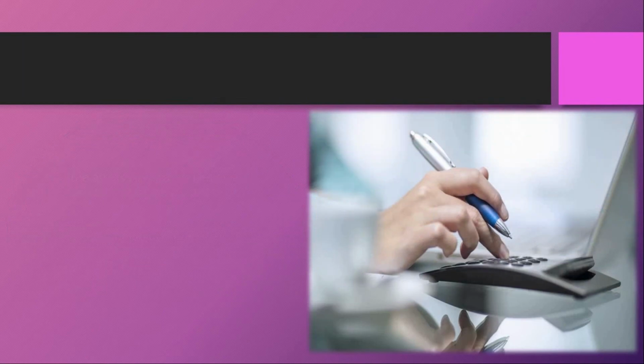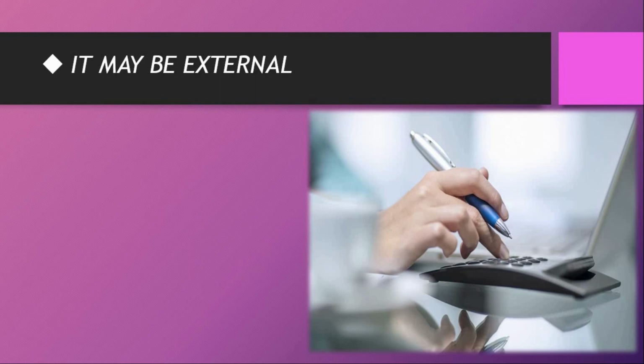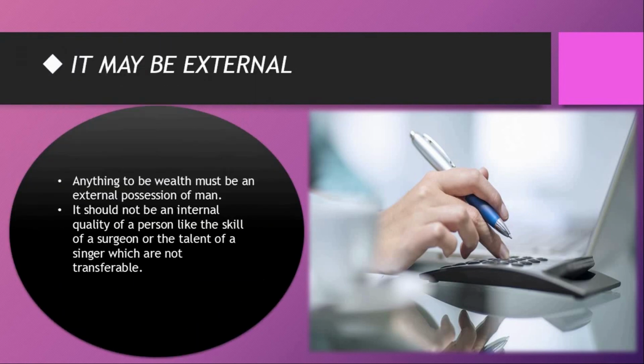And finally, our last characteristic of wealth is external possession of man. Anything to be wealth must be an external possession of man. It should not be an internal quality of a person like the skill of a surgeon or the talent of a singer, which are not transferable. Therefore, it must be said that the goodwill of a company is external wealth.